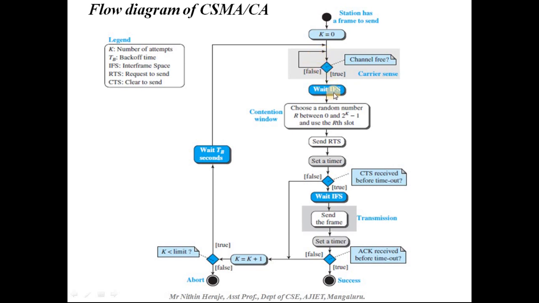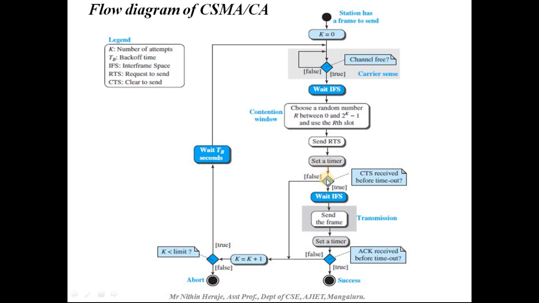After waiting for IFS, it will wait for the contention window, that is, it chooses a random number r between 0 and 2 power k minus 1, and it uses the rth slot to send the RTS. Here it sends the request to send. So RTS means request to send, and after sending this RTS frame, it will set the timer, and it keeps waiting. If CTS is received, CTS in the sense clear to send.